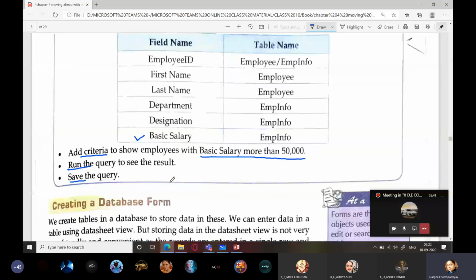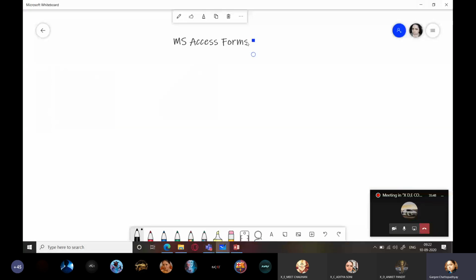Now next we are going to see MS Access forms. You have a copy with you. You can just write a few lines about it. Ma'am, yes, we can do, but we don't have MS Access.